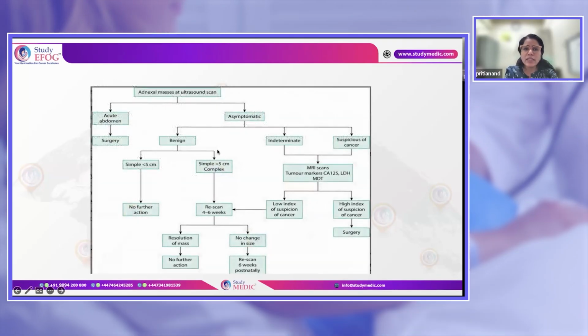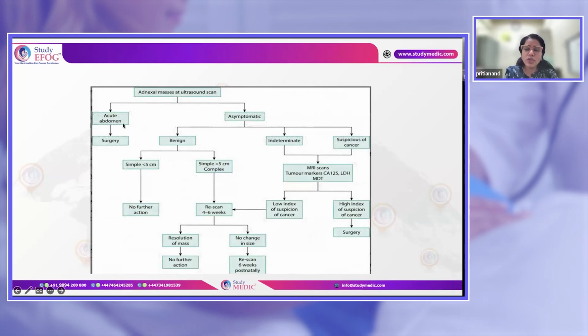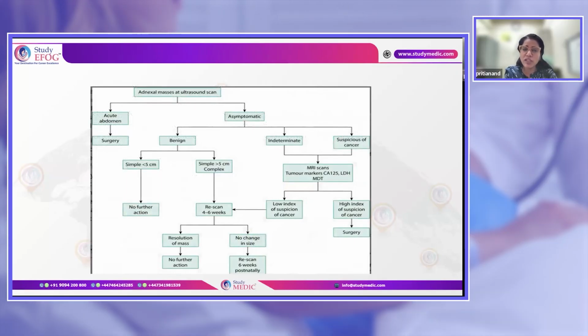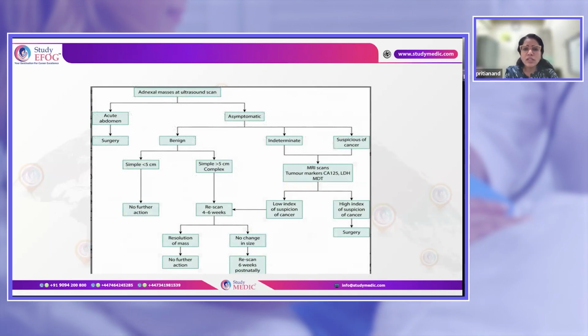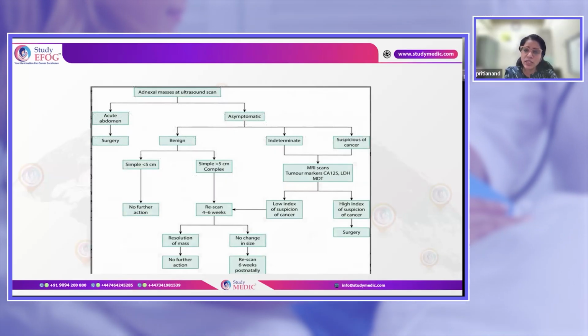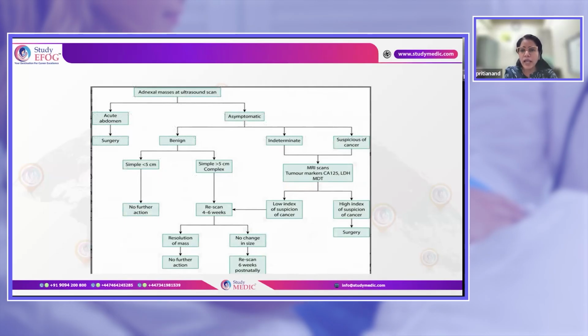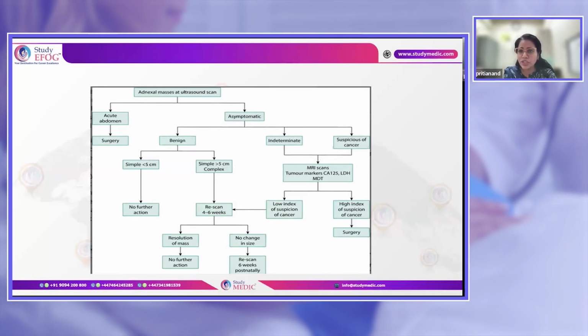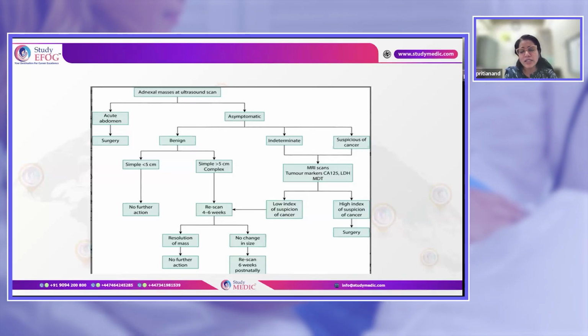So for adnexal masses in pregnancy, if it is an acute abdomen, you can consider surgery. If it is an asymptomatic benign simple cyst of less than 5 centimeters, do nothing. Simple cyst of more than 5 centimeters or complex cyst with no other complaints, then you can rescan after 4 to 6 weeks, and this patient lies in this category. And any indeterminate or suspicious features of cancer require further imaging by MRI and tumor markers.